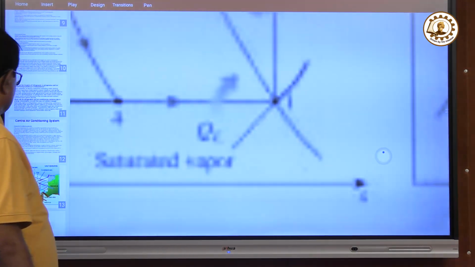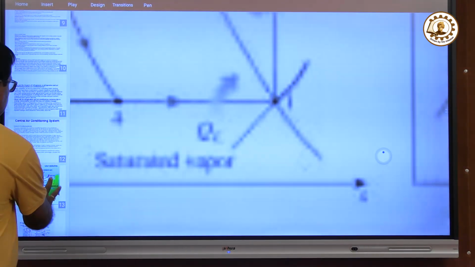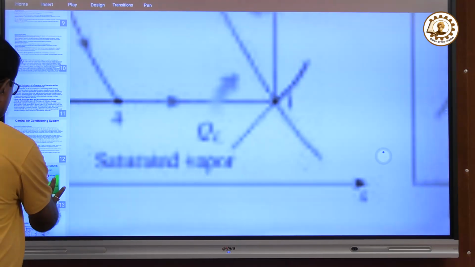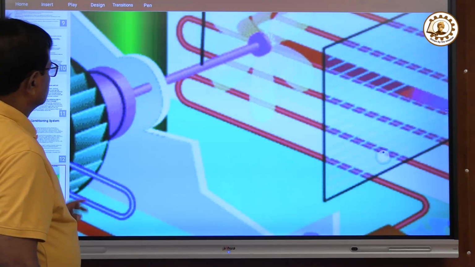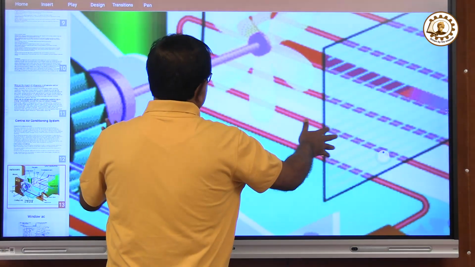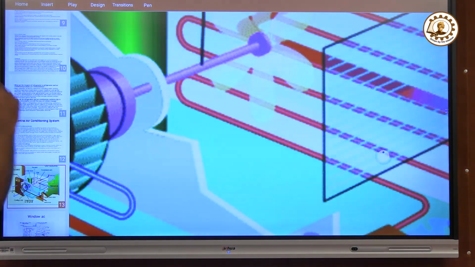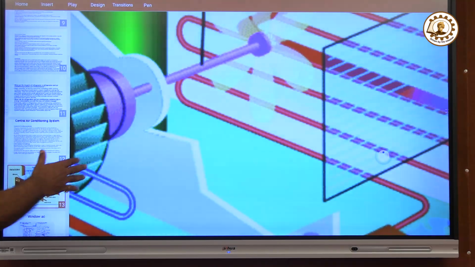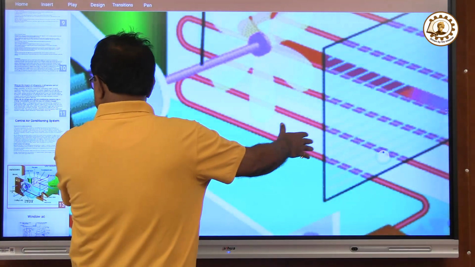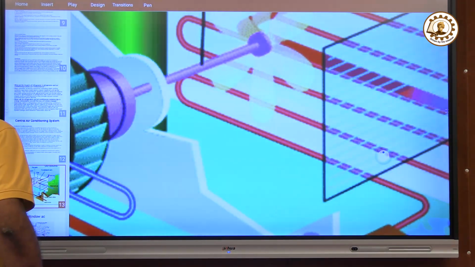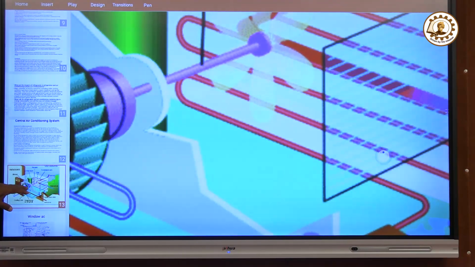This is, suppose, a room air conditioner. You can see it. Now, suppose this room has to be cooled.